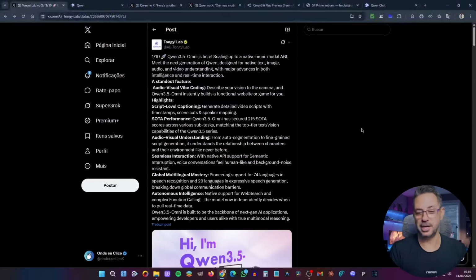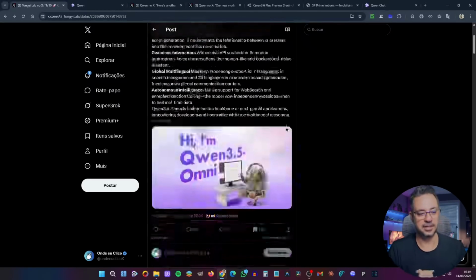Well guys, today I want to share with you this new model that was presented here by the folks at Qwen, which is the Qwen 3.5 Omni. It's the most advanced multimodal model that can understand text, image, audio, video, and so on. Actually, they released two models, the Omni and the 3.6. The 3.6 is not yet available here on Qwen Chat. It's still experimental over at OpenRouter. But I'll show you what you can do, because we can use it there without having to pay anything. Let's start here with the 3.5 Omni. Listen to what they're saying.